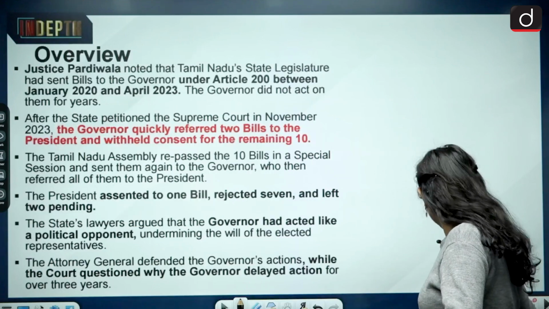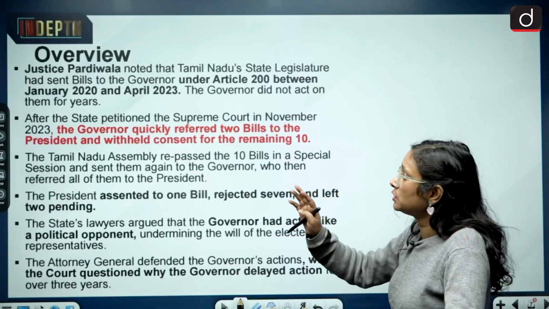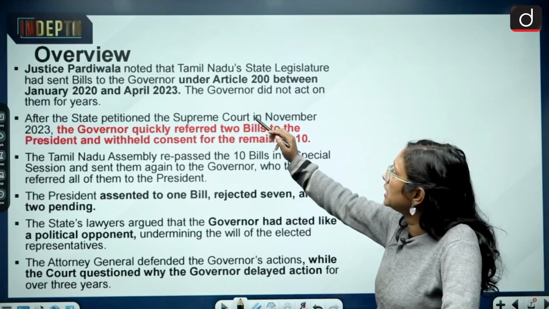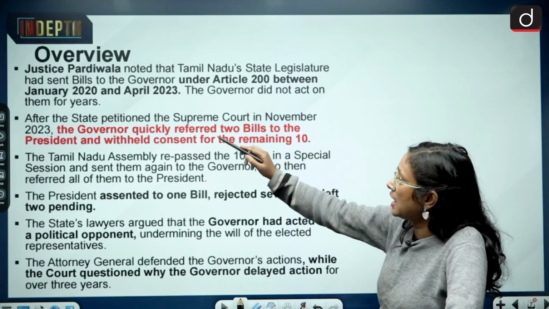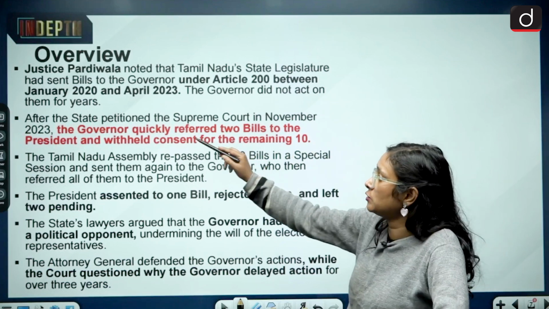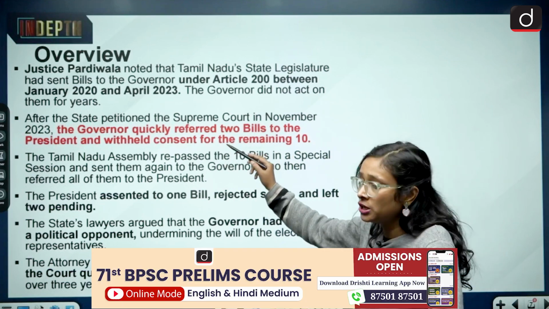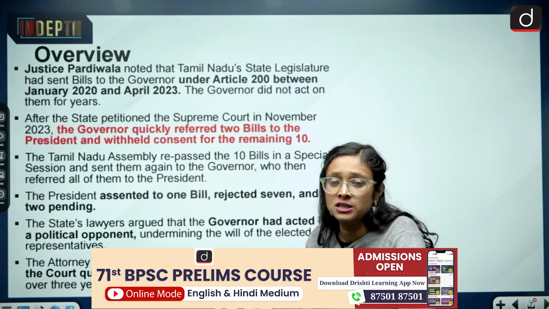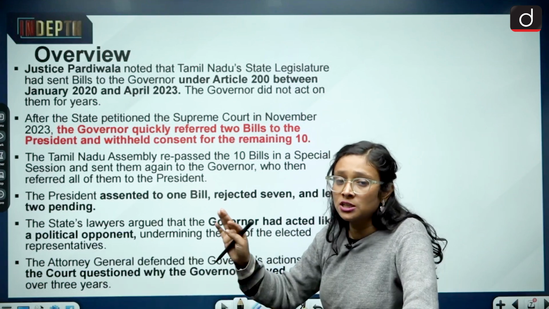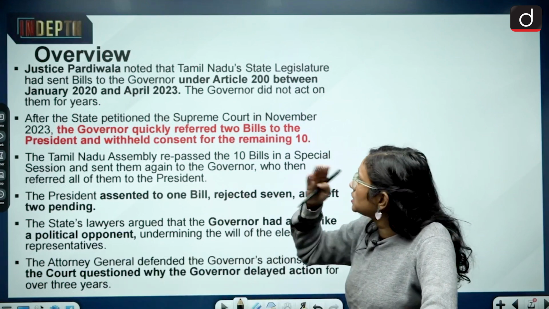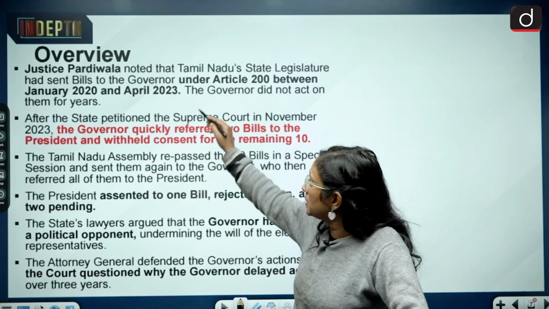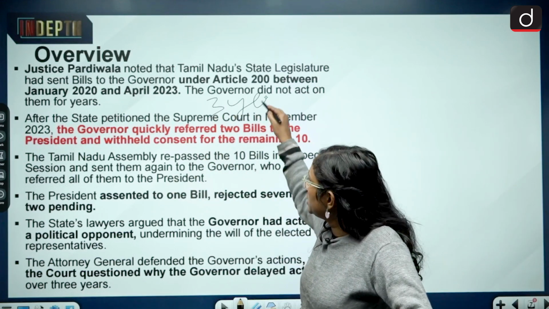So here we'll come to the overview of the whole case. In this case, Justice Pardiwala noted that the Tamil Nadu State Legislature had sent bills to the governor under Article 200 between January 2020 and April 2023. Article 200 is about assent to the bill and withholding of the bill. So it is related to the governor, and the governor did not act on them for years, and the bills were withheld for 3 years.